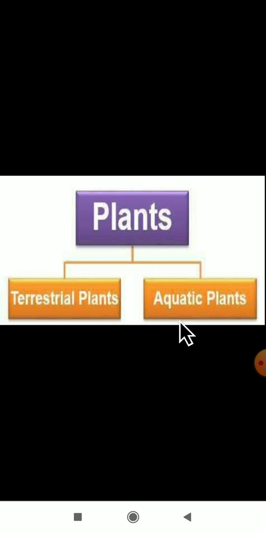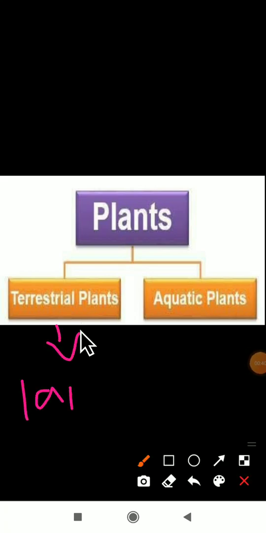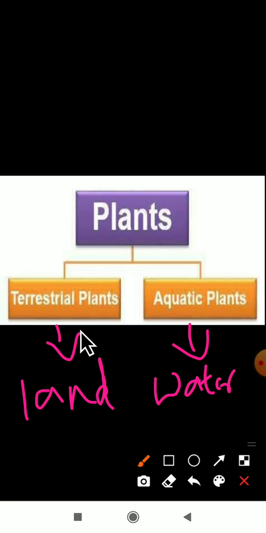Plants that grow on land are called terrestrial plants. What are terrestrial plants? Plants that grow on land. Then plants that grow in water are called aquatic plants. Plants that grow on land are called terrestrial plants. Plants that grow in water are called aquatic plants.